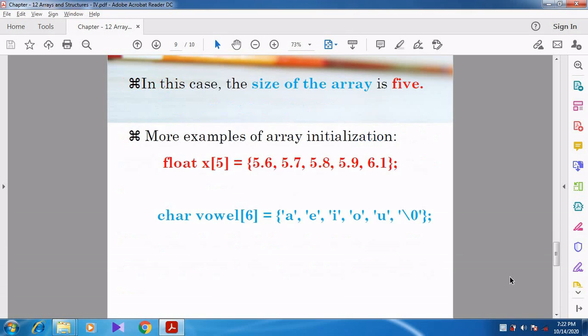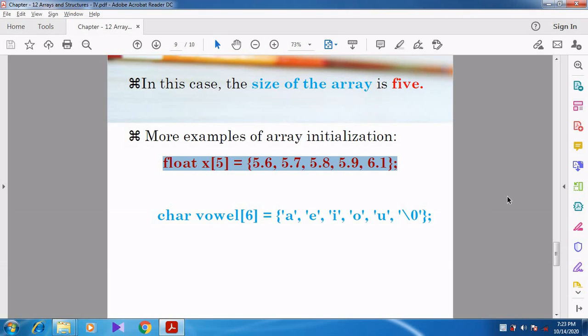Can you understand, students? In this case, what is the size of the array? The size of the array is 5. So there is no need to specify the size of the array. It is optional. Some examples are given here. From this example, can you understand anything? Now say the name of the array. Yes, the name of the array is X. And what is its data type? Its data type is floating point, so we represent it as float. X is the name of the array and its data type is float.